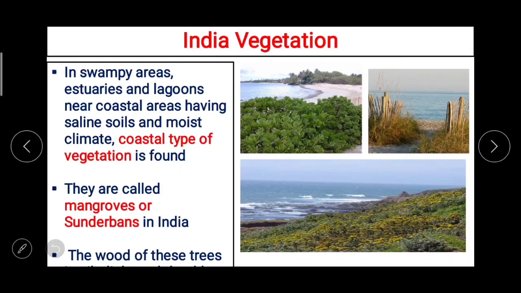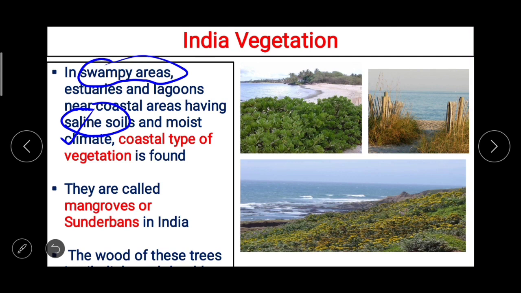Then the next thing, in swampy areas, estuaries and lagoons near coastal areas having saline soils and moist climate, coastal type of vegetation is found.